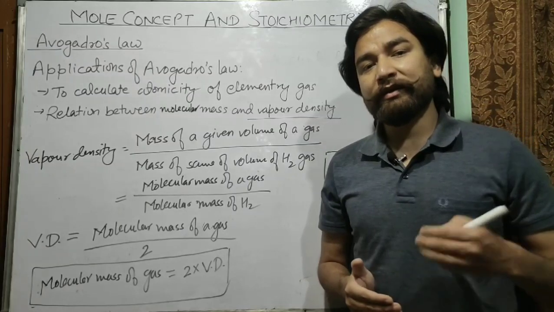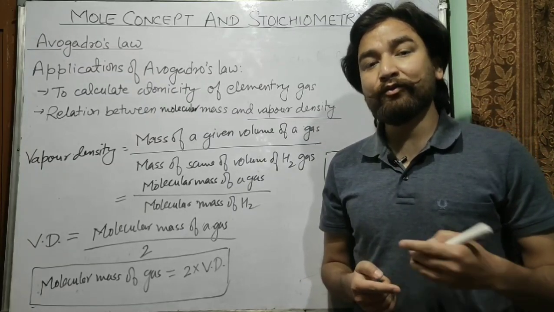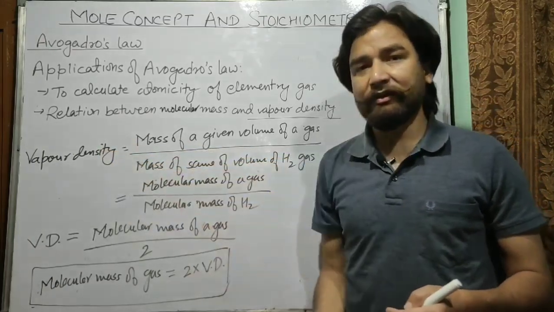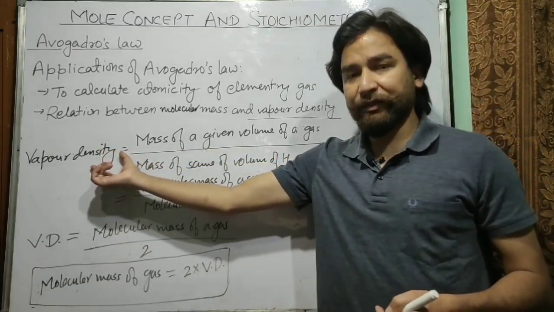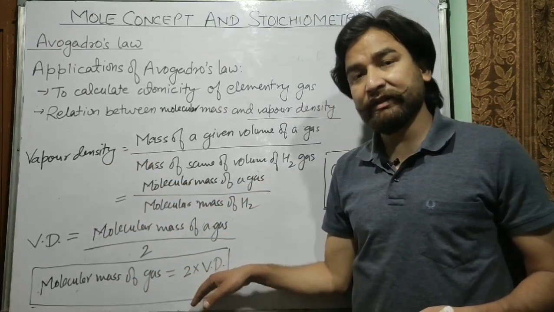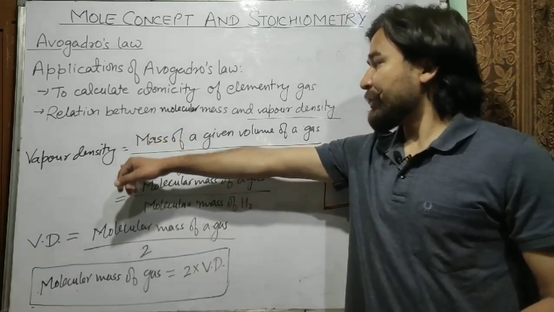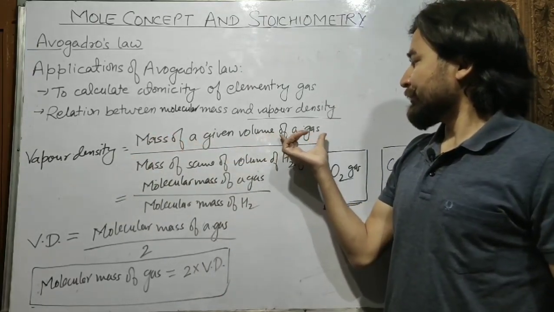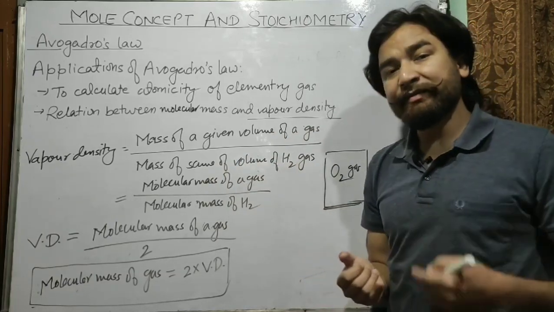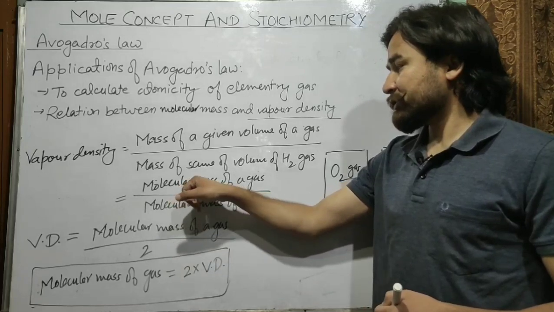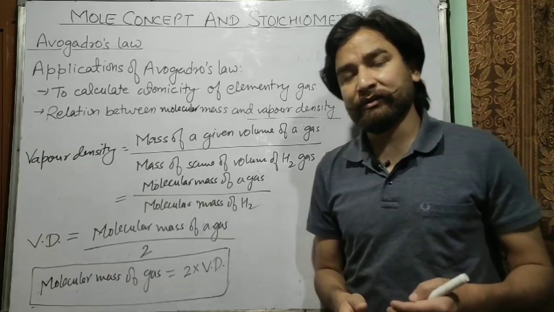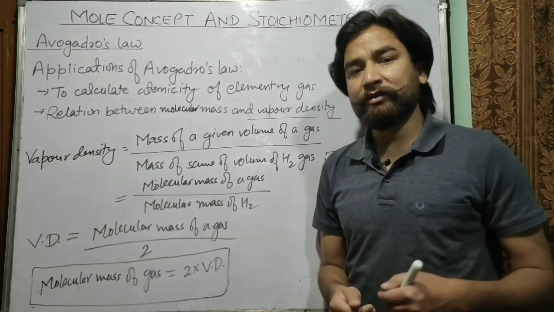Molecular mass of the gas is twice its vapor density. So you have to remember this formula, and you have to remember what is the meaning of vapor density. If you know what is the meaning of vapor density, then the relationship between molecular mass of a gas and vapor density can be calculated. So remember, vapor density is equal to mass of a given volume of a gas by mass of the same volume of hydrogen gas under same condition of temperature and pressure. That is also equal to molecular mass of a gas divided by molecular mass of hydrogen. So hope you have understood this concept.